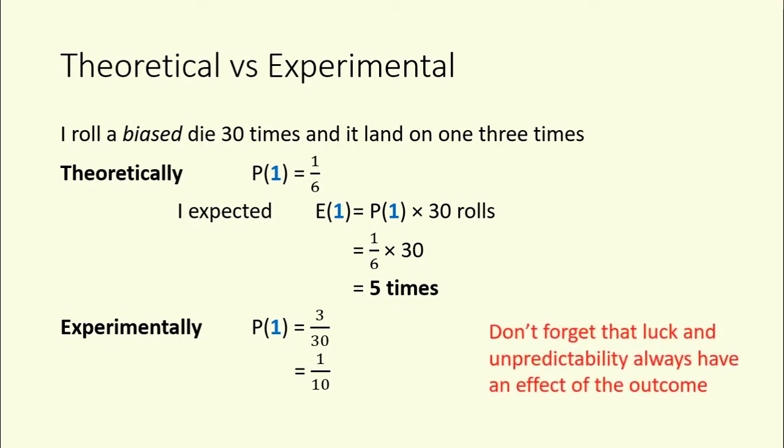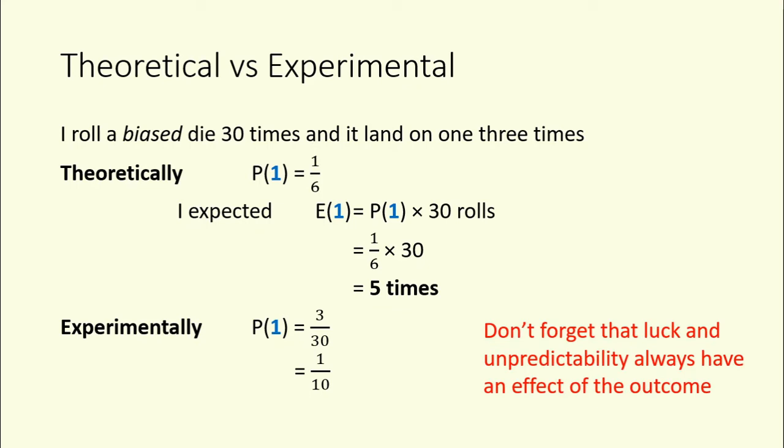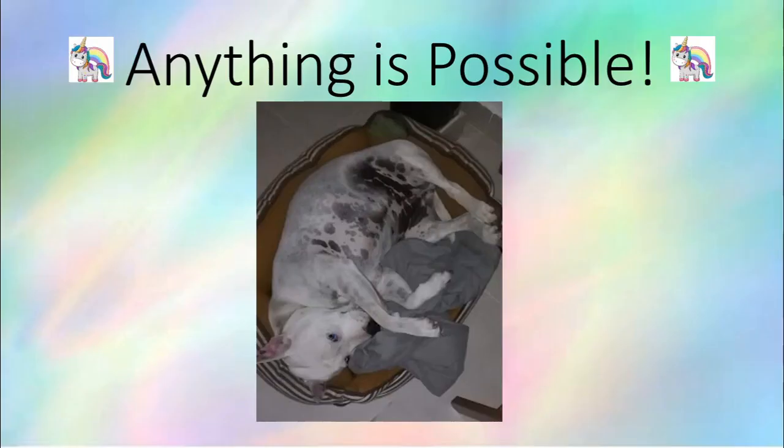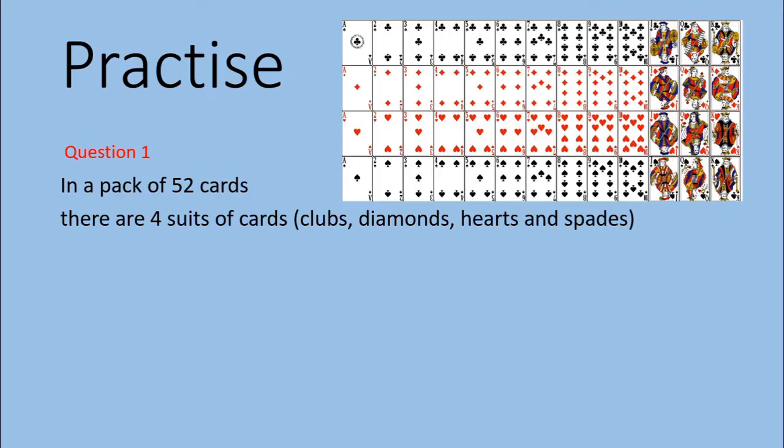Now keep in mind that luck is unpredictable. We never know exactly what's going to happen. So that must mean that anything's possible. Maybe Coco will turn into a unicorn. Let's do some practice. So go through these questions, hit pause, and work through your answers, and you can see your answers at the end. Question 1.